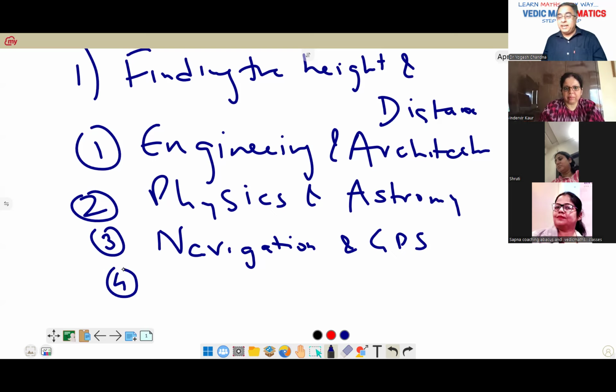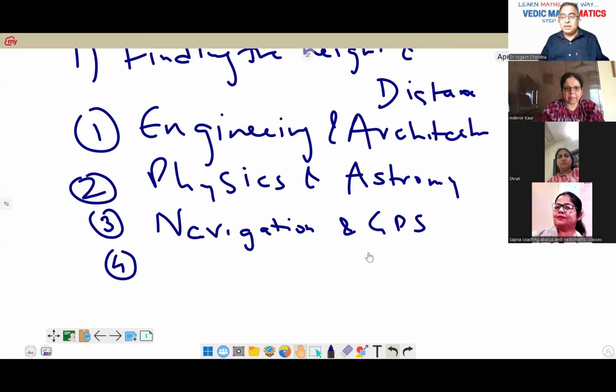What is the speed of the plane traveling from one point to another? That does not come only from distance, speed and time. When you know how far the flight has flown from one place to another and in how much time, automatically you get the speed.